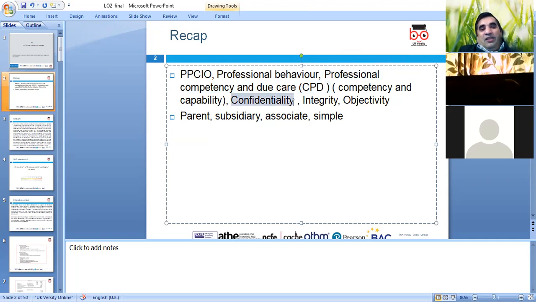Confidentiality, of course, is another issue, because it's very difficult now, especially as we are going digital, and we need to make sure our systems are secure. Integrity, objectivity. I also mentioned the parent company, which owns and controls another company. Subsidiary: if you have 50% shares in another company, it is called your subsidiary. Associate: if you have 19 to 49% shares in another company, that's called an associate company.